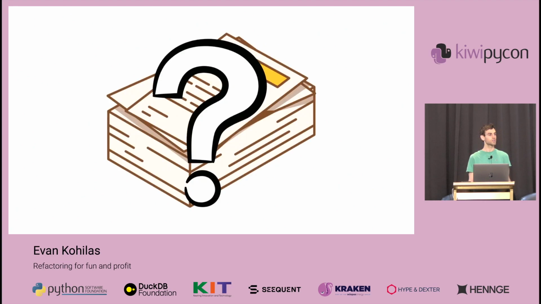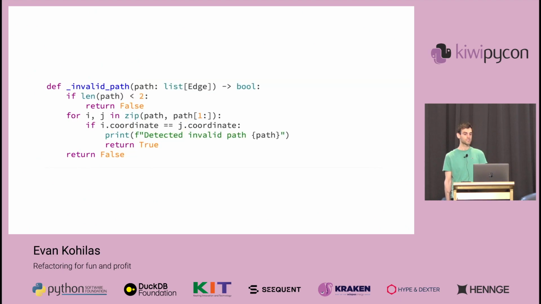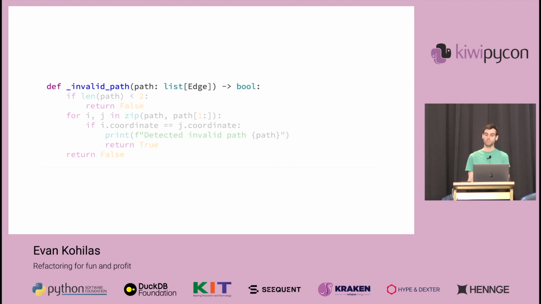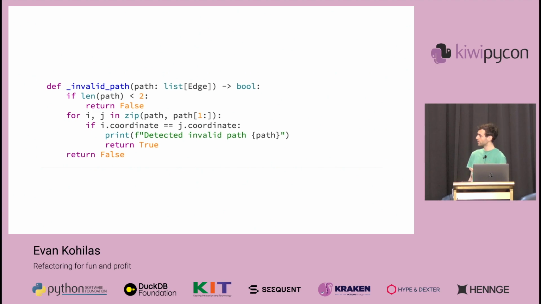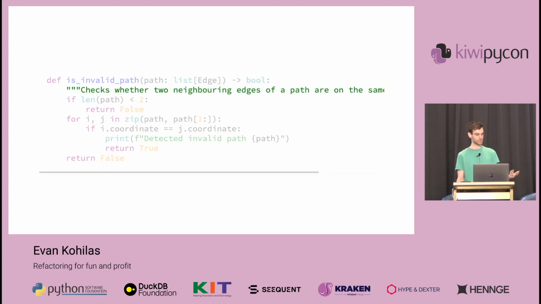For example, let's take a look at this path validation function. From reading this, we can tell that this checks whether the path given is invalid by checking if two adjacent edges are on the same coordinate. But notice how this code was so messy that I had to walk through it to explain it. Maybe we could fix this by adding a docstring like checks whether two neighboring edges of a path are on the same coordinate. But is that really helpful? That doesn't really add info as to why that makes the path invalid.